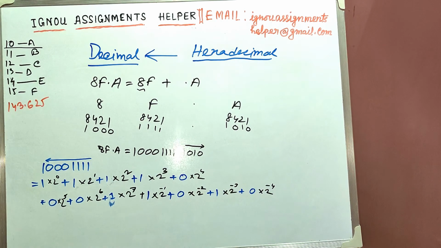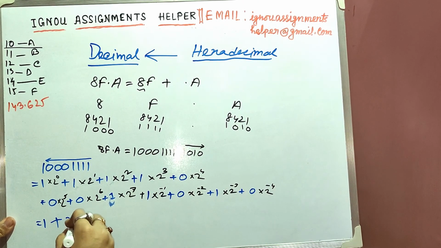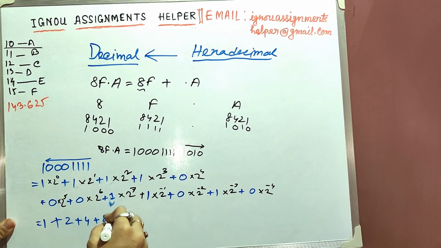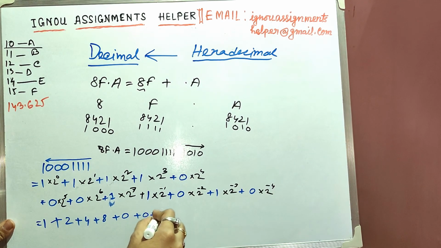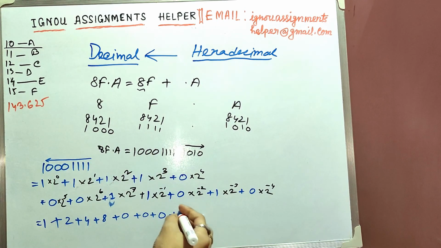So if we calculate all of this, we'll get 1 from here, then 2, then 4, then 8, then 0, 0, again 0, and at the end we'll get 2 to the power 7, that is 128. Okay.